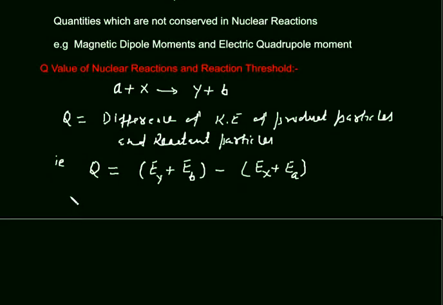Students, we know that mass and energy are conserved in a nuclear reaction.